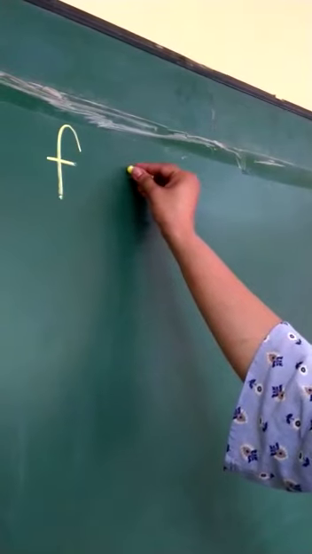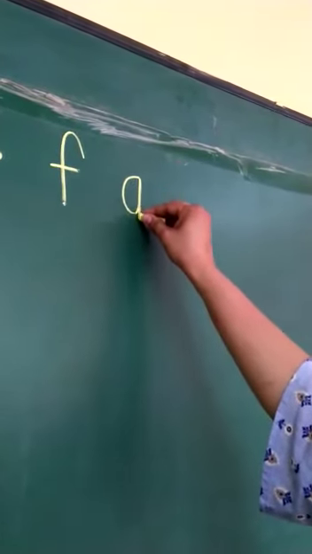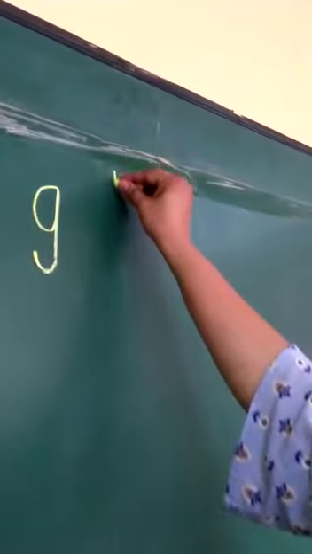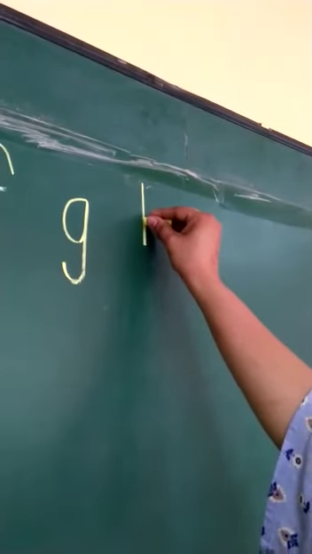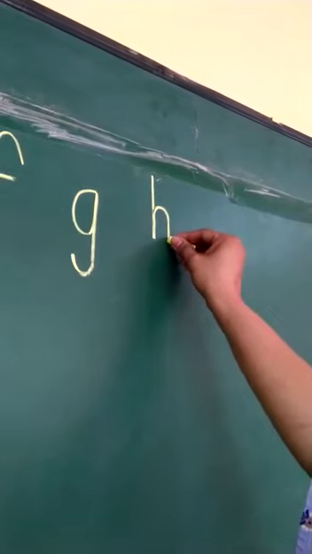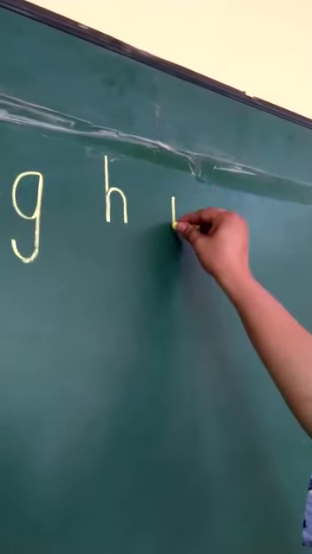First make a curve, go up and join, come down and turn to your left. G. Standing line down, go up, curve, come down and stop. H. Standing line down and a dot. I.